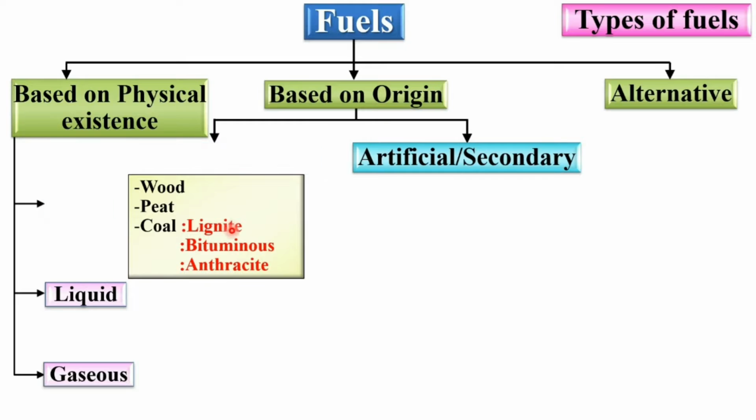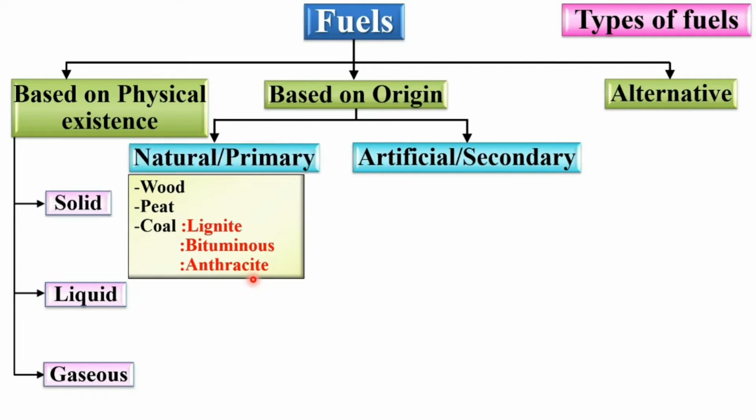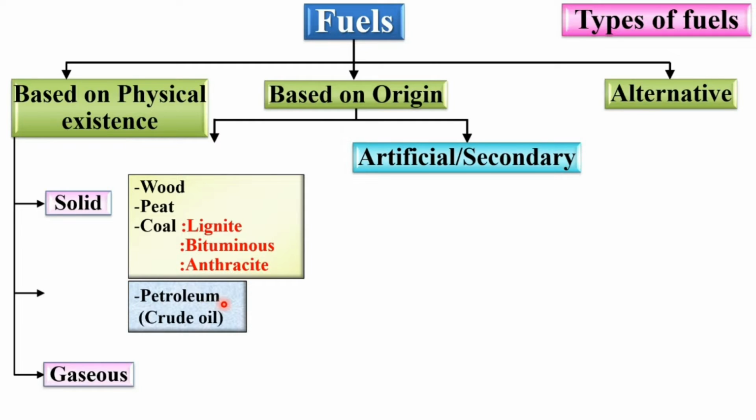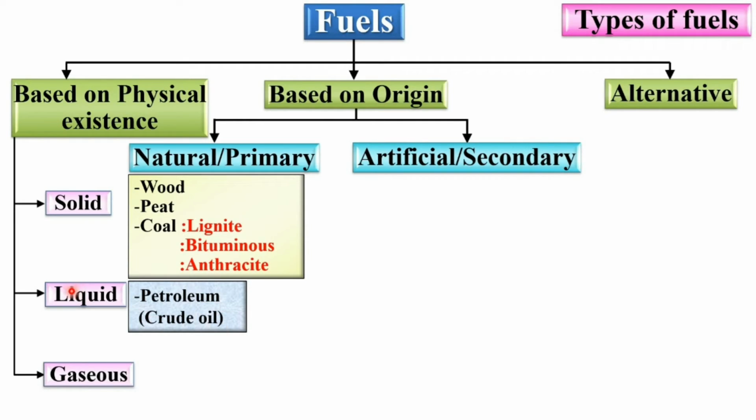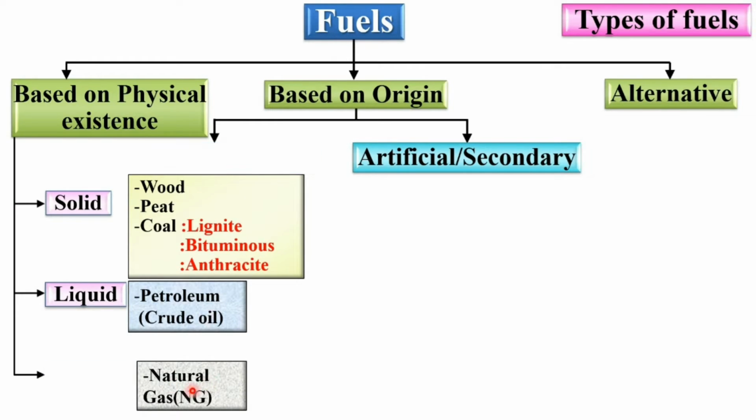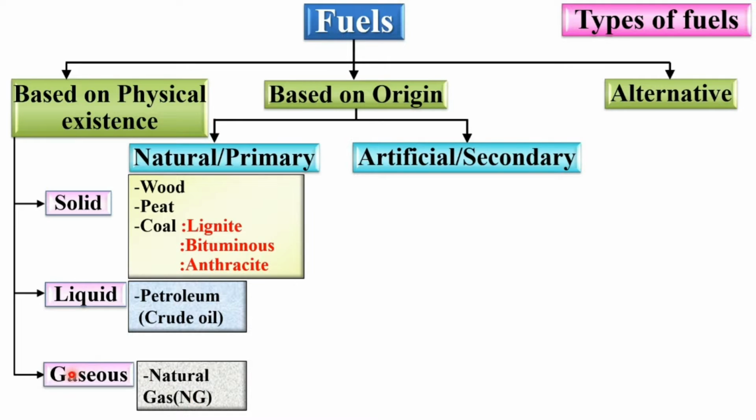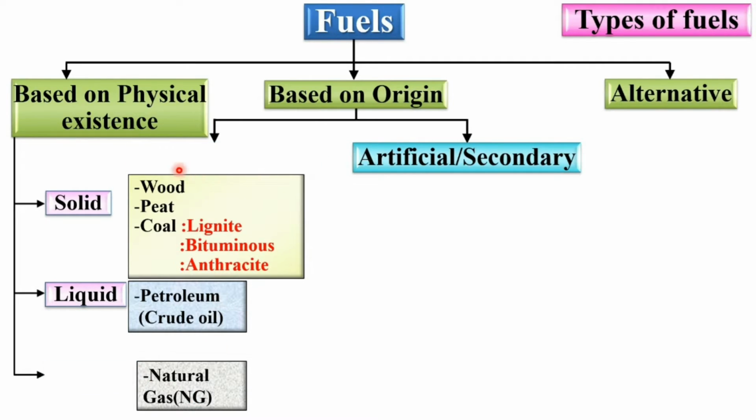Coal is further classified as lignite, bituminous, and anthracite. Next, petroleum or crude oil is considered as a liquid fuel as well as natural fuel. Next, natural gas is considered as a gaseous fuel as well as natural fuel.